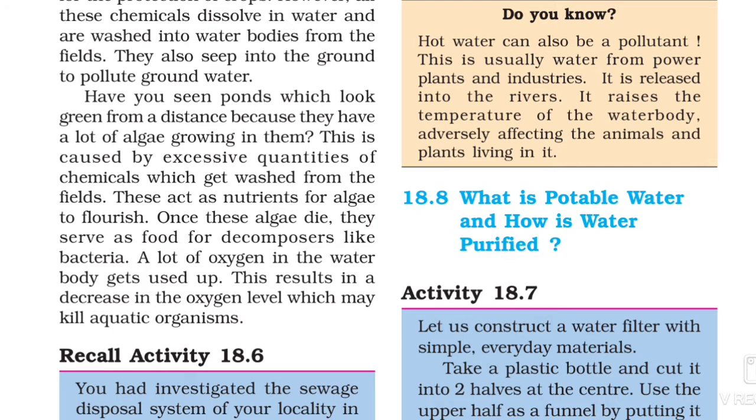So students, sometimes we use some chemicals to remove algae from the water bodies, but at that time dead algae is food for aquatic animals, and the chemical is also harmful for aquatic animals, and it also pollutes water and decreases the oxygen level in water.